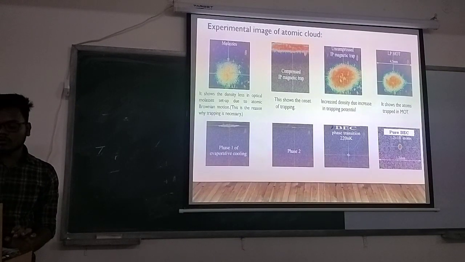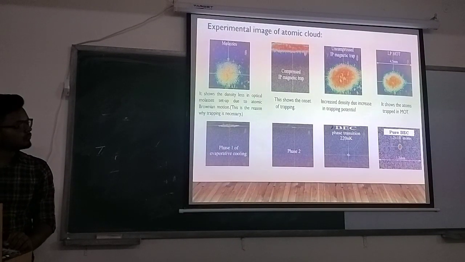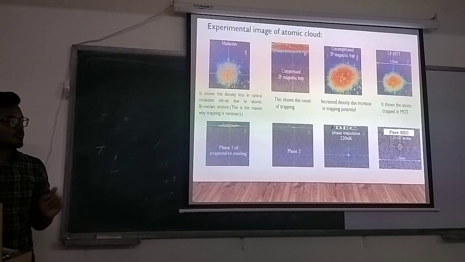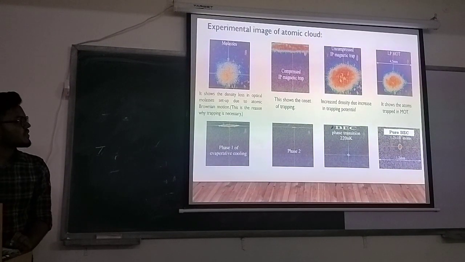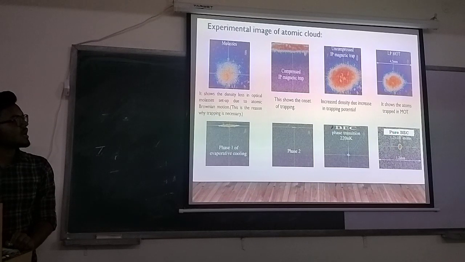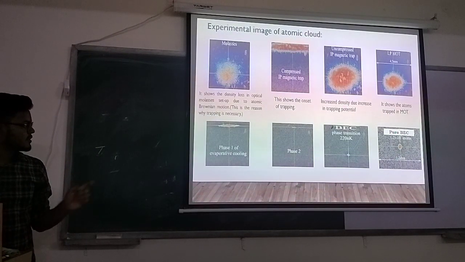The experimental image of the atom cloud. The first image shows the density loss in the optical molasses setup due to atomic Brownian motion. This is the reason why trapping is necessary. The second figure shows the onset of trapping, the third figure shows the increase in density due to increased trapping potential, and the fourth figure shows the atoms trapped in the MOT, the magneto-optical trap, and here the